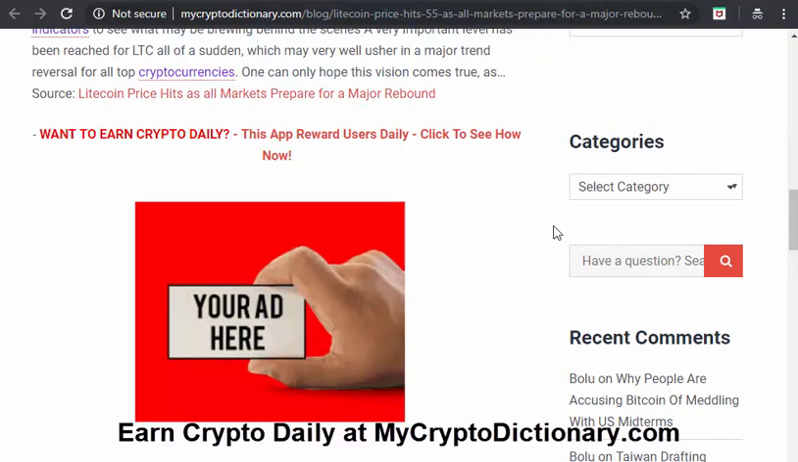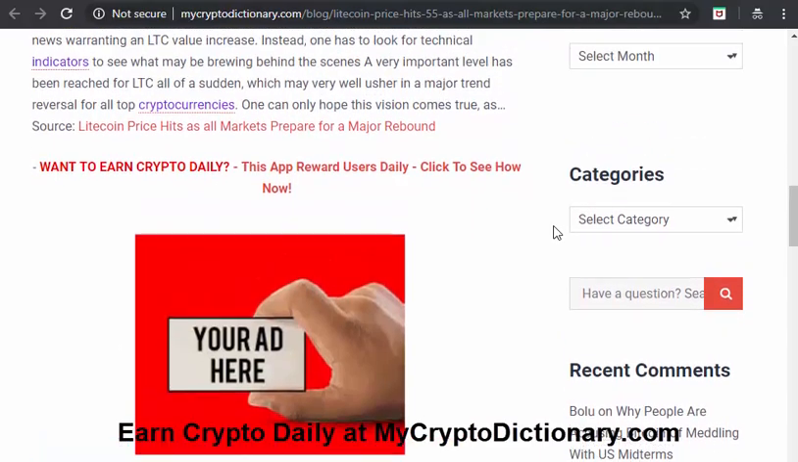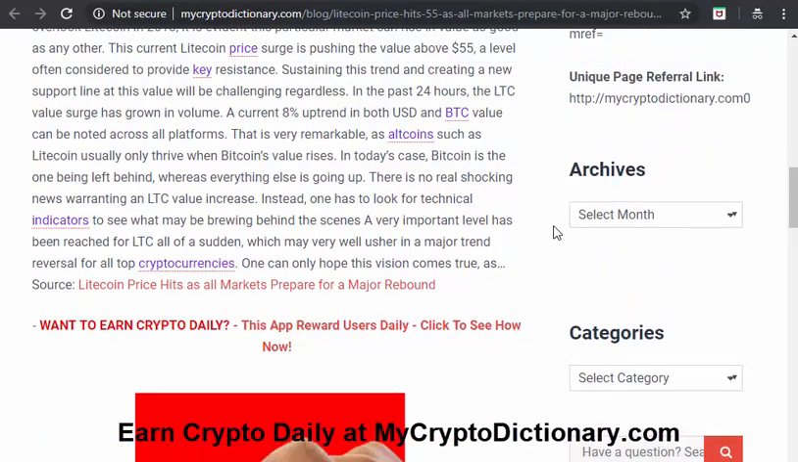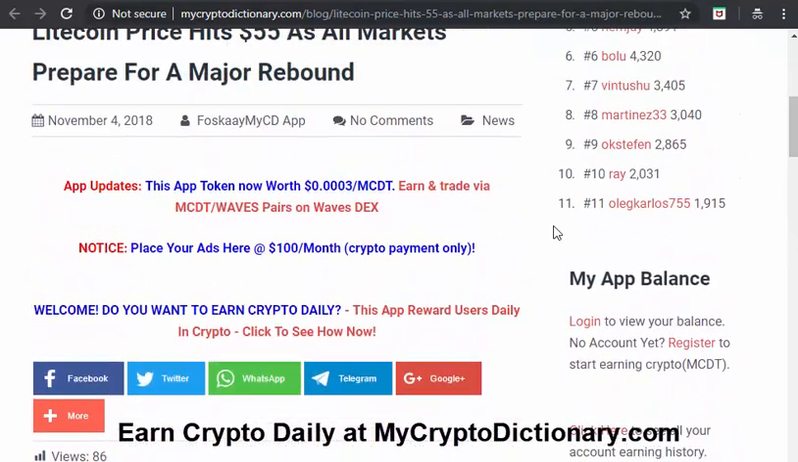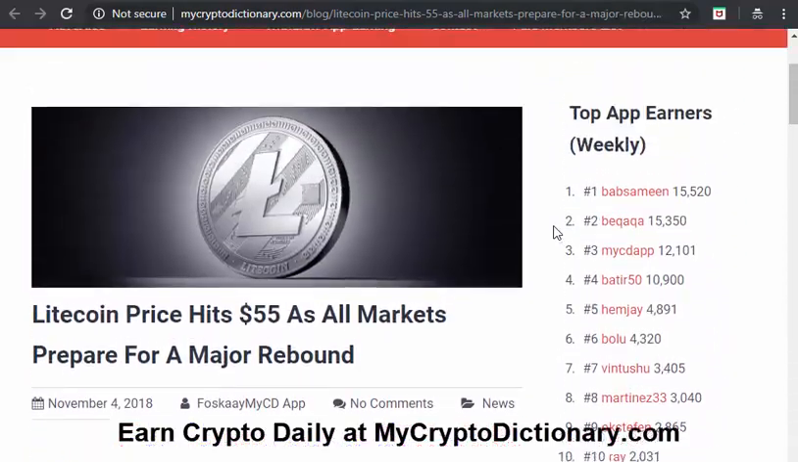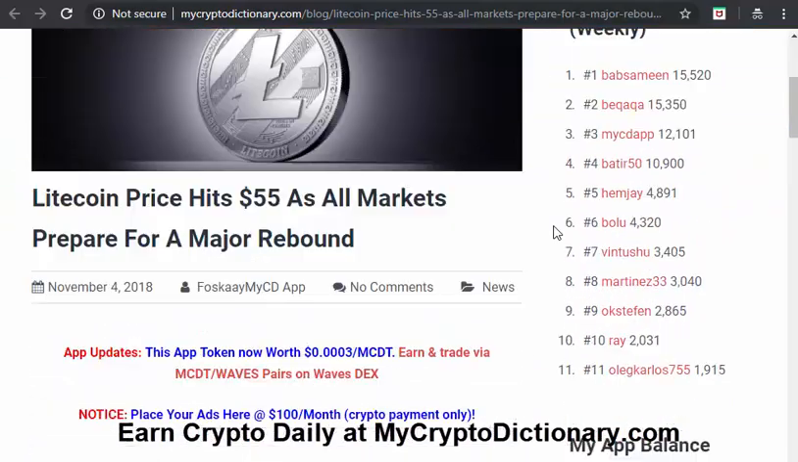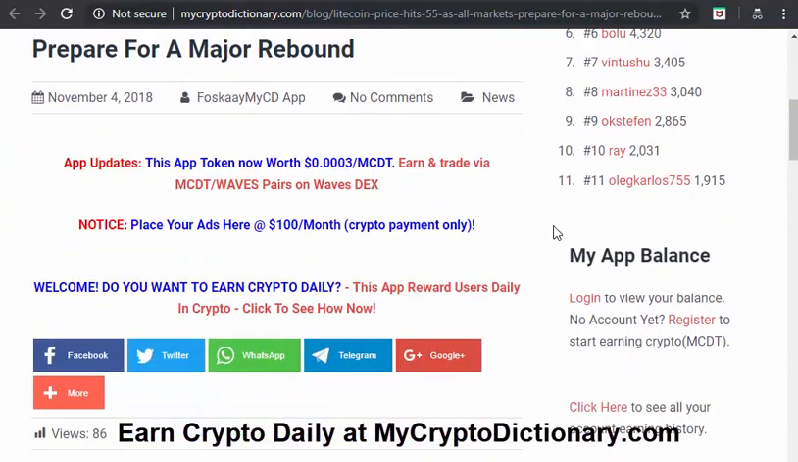Don't forget, while you are doing this, you are earning the native token that you can now exchange on Waves. And the more we grow, the more we are able to build more liquidity for this project. So based on the Waves exchange, this is the current price of the token. You can get in there and exchange it once you're in.